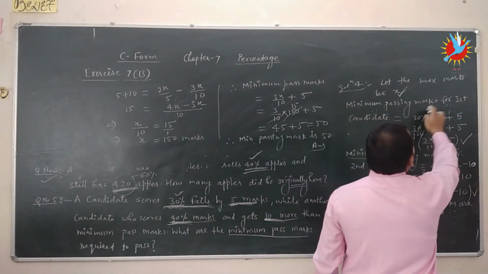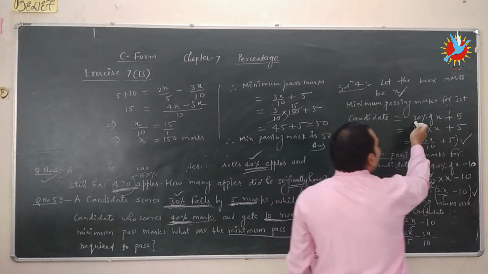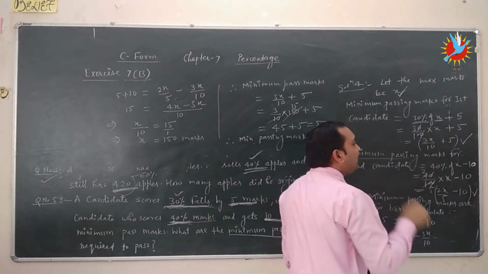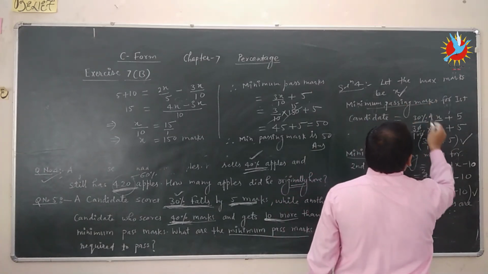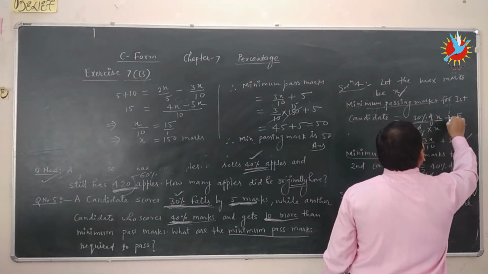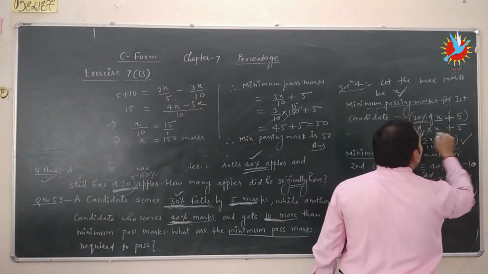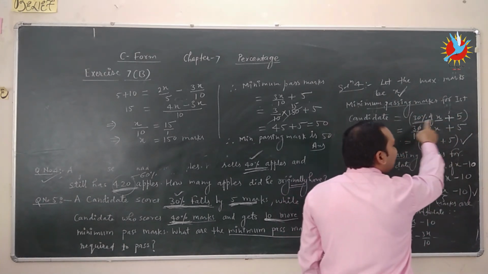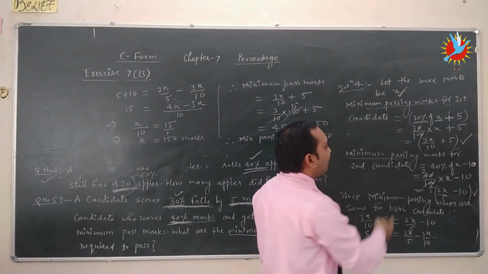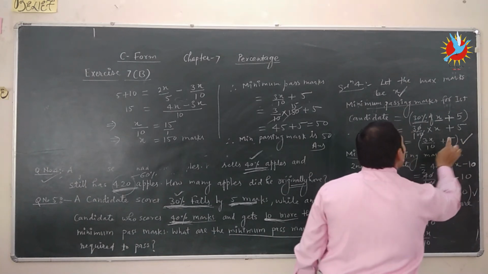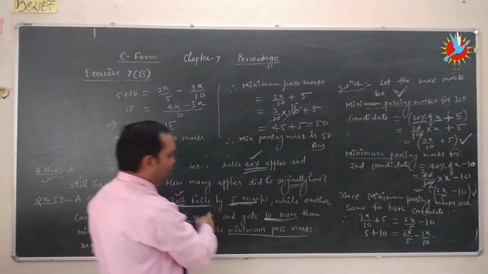Minimum passing marks for the first candidate: he secured 30% of the total mark, but he needs 5 marks more. If he gets 5 marks, then he will get the minimum passing mark. So 30% of x plus 5, which is equal to 3x by 10 plus 5. This is the first condition given in the question.